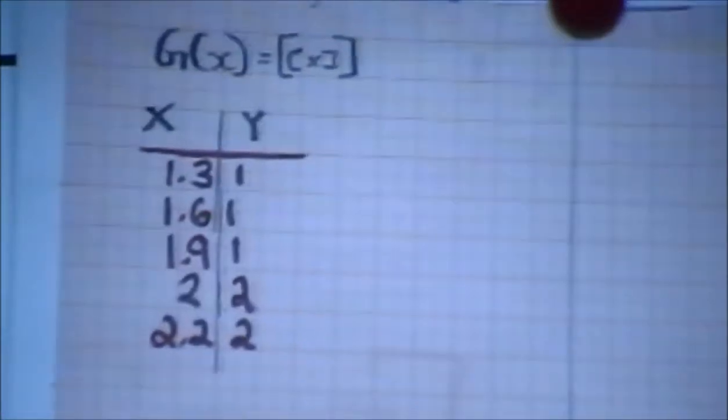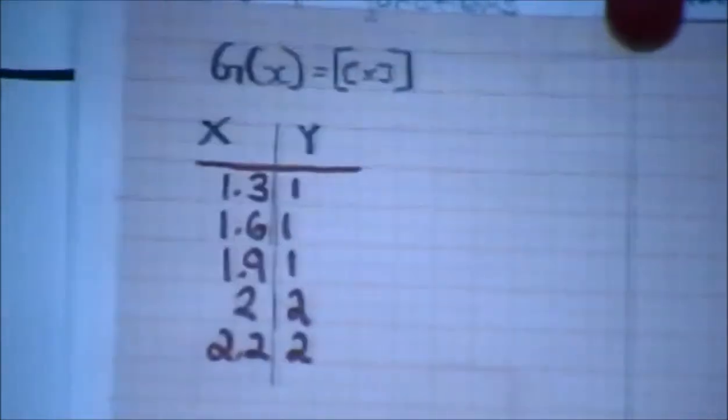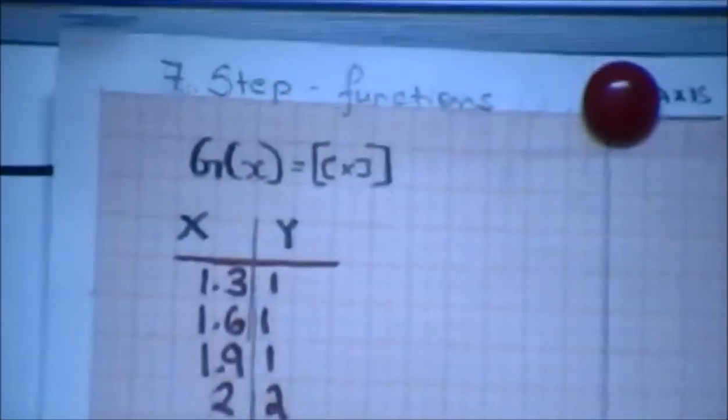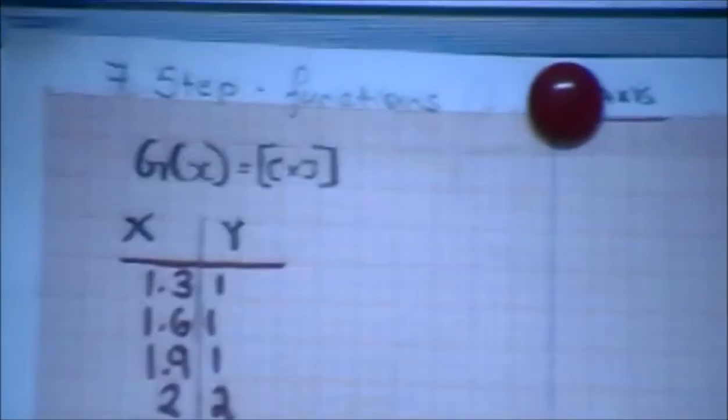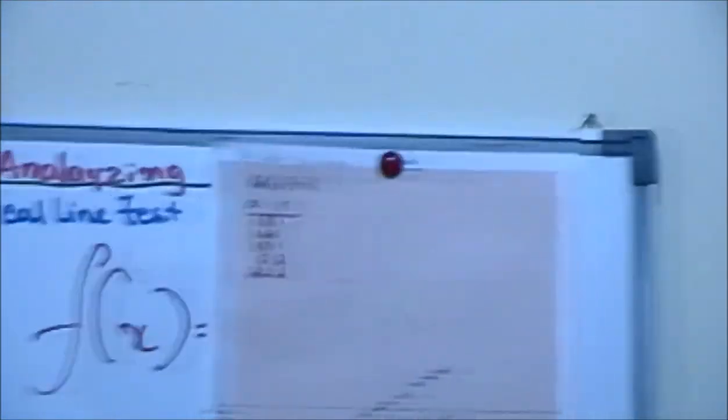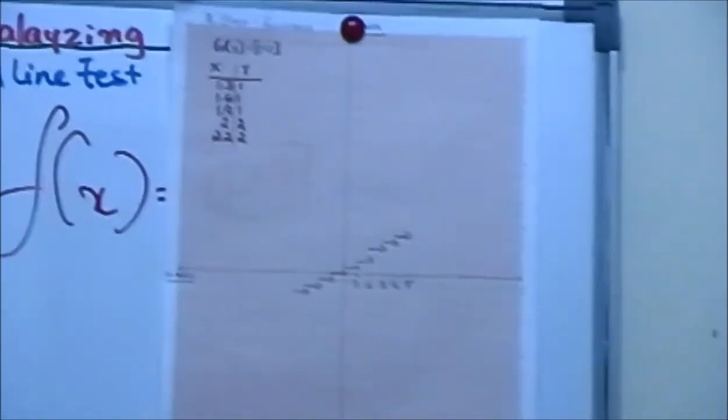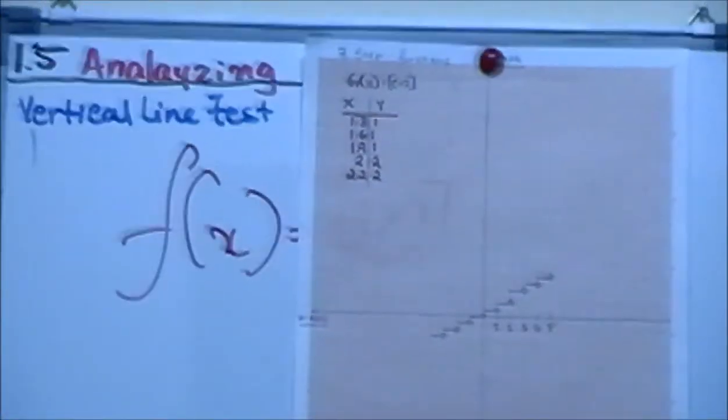If you were to have 2, it's 2. If you were to have 2.2, it's still 2. So the whole concept of step function, which is basically this graph, which looks like a step. Let me zoom it. Okay, so it basically looks as a step function as well. And here I'm going to show you when this kind of graph is being used.